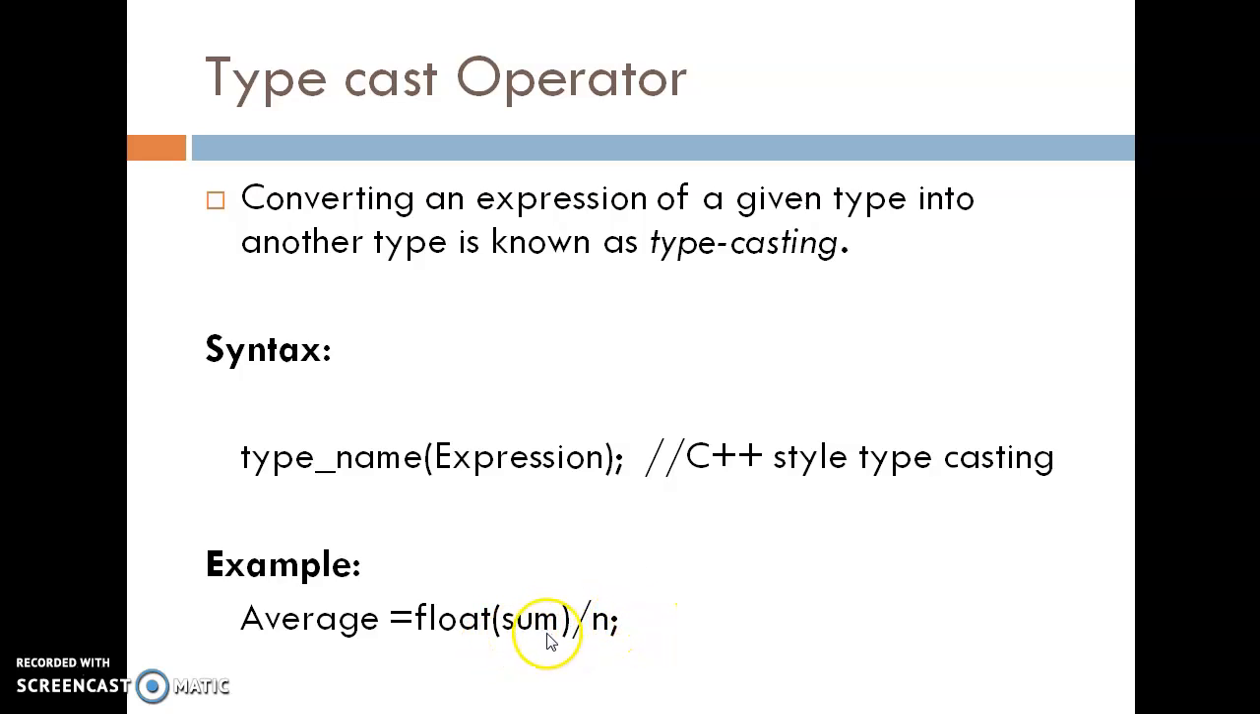So if here sum is declared as an integer, then this sum divided by n, this answer is converted into float, and that float value is stored into average. So there is no possibility of a mismatched output. So this typecast operator, the concept is the same as C, but the syntax is different in C++.